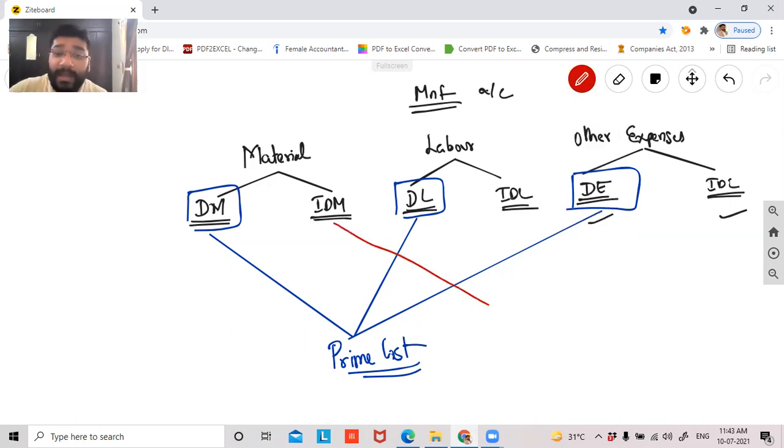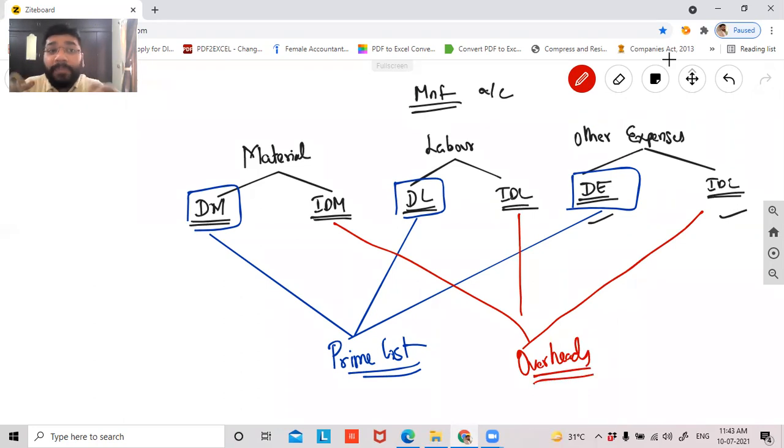Now, this indirect material, indirect labor, and indirect expenses, this is called overheads. To complete my manufacturing process, there are a lot of indirect expenses, indirect labor, indirect material, which will be helping in the process of completing the manufacturing activity. So that is called overheads. Factory rent. So all these things will come under overheads, indirect expenses, factory rent. Am I clear with what I'm saying?